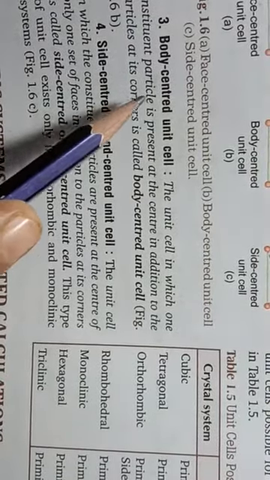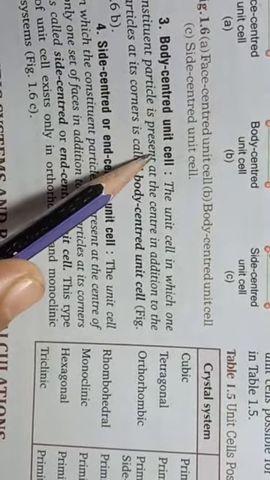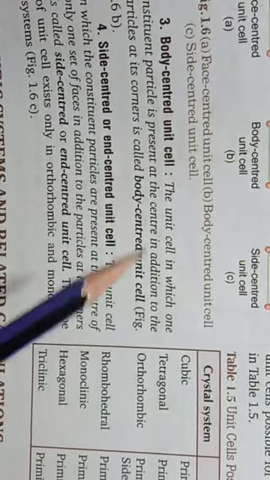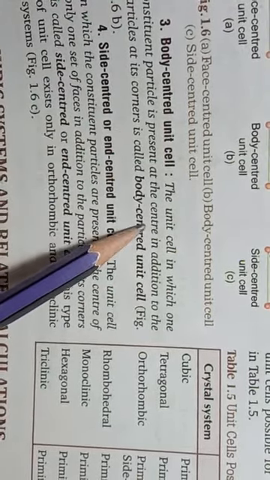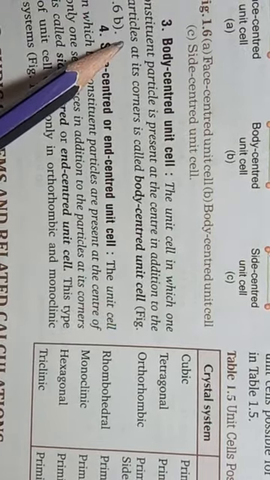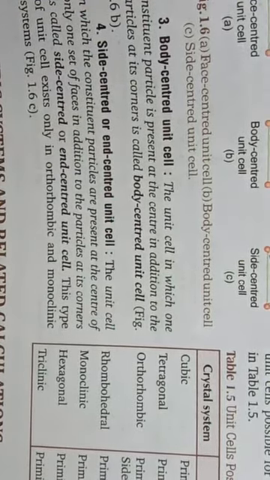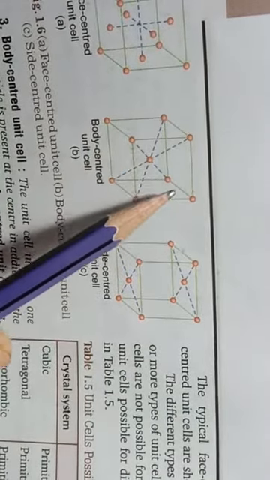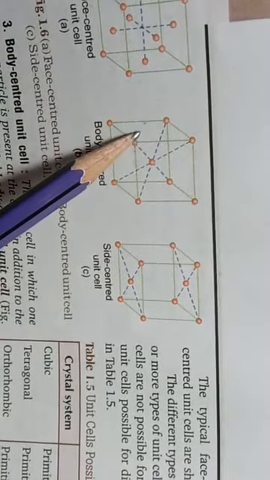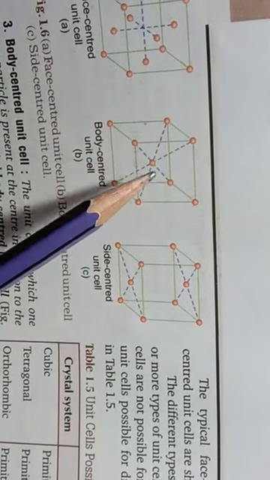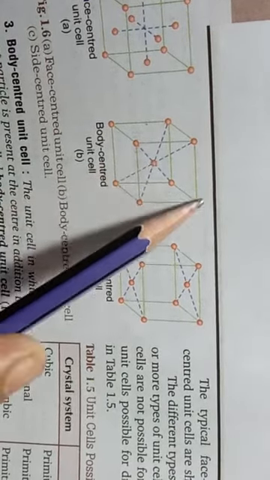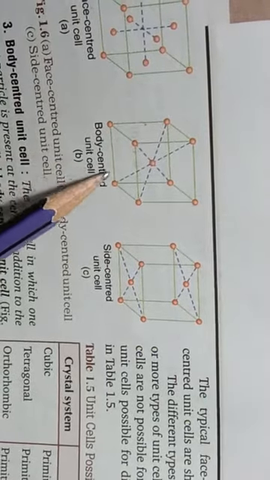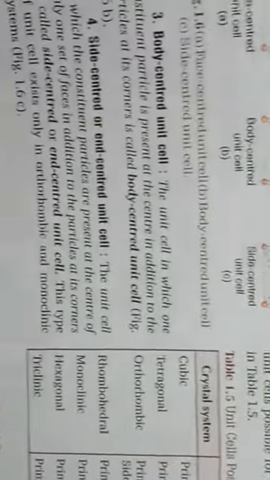The second centered unit cell is body centered unit cell, and in this unit cell, the constituent particle is present at the center in addition to the particles at its corners. As you can see here, constituent particles are present at corners and one unit is present in the center of the body of the unit cell. So such unit cells are known as body centered unit cell.